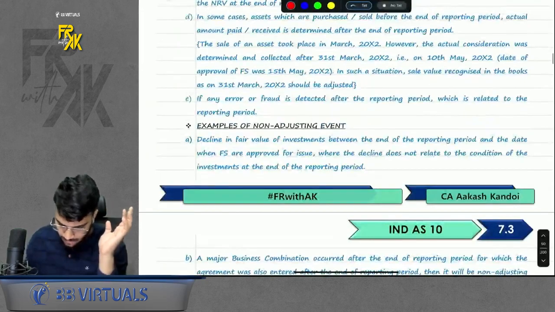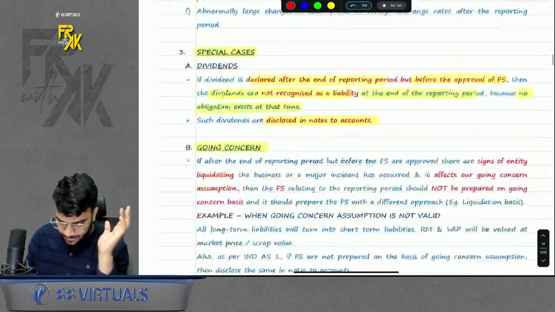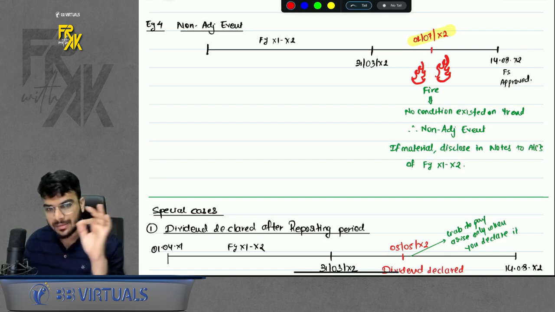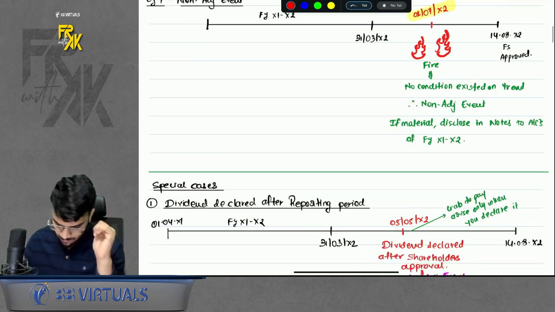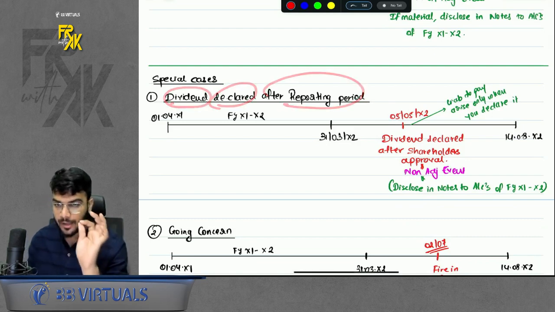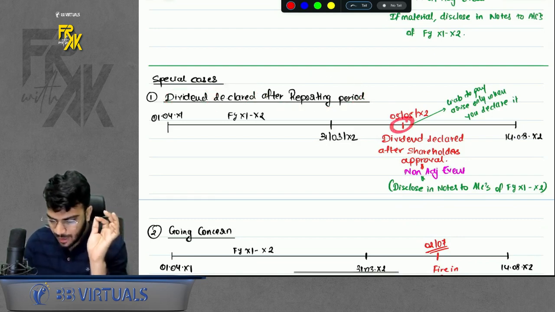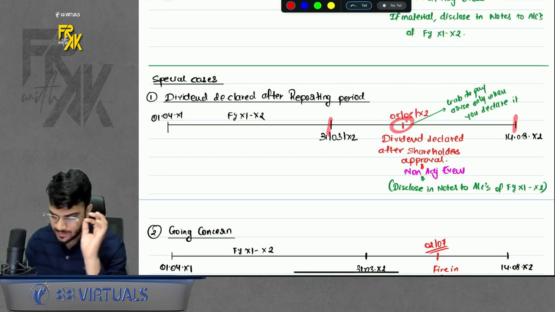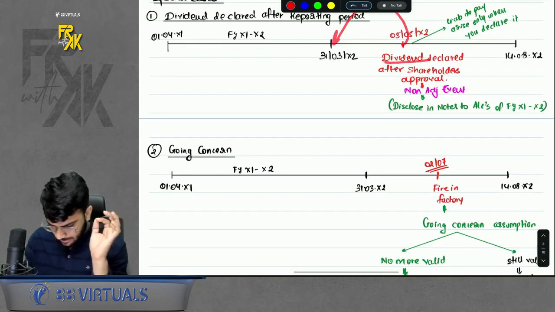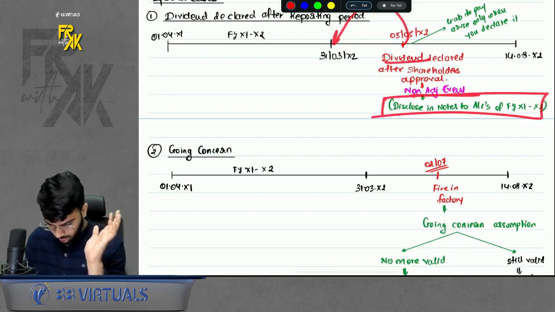Done, sir. Understood. Then there are some special cases. In module there are 3 special cases. I have discussed 4 of them. Okay, you will come to know how. First, dividend declared after the reporting period. If any company declares any dividend after year end but before approval of FS, it is a non-adjusting event because no liability for the dividend existed on year end. Okay, what will you do with this dividend non-adjusting event? Just disclose in the notes to accounts.